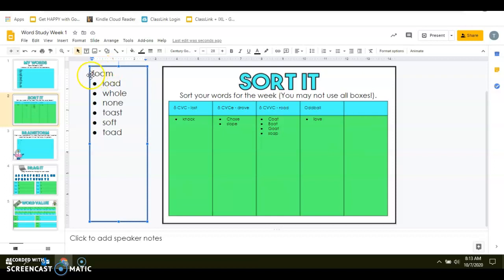Foam. F is a consonant. O is a vowel. A is a vowel. And M is a consonant. So this is a C-V-V-C pattern. Therefore, I'm going to go to my third group.